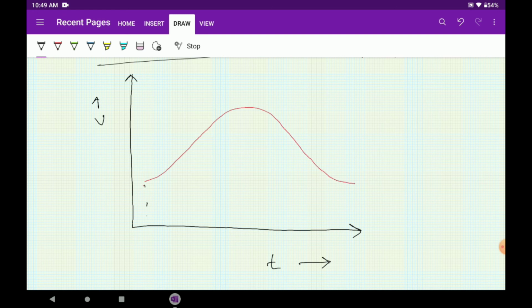Let this point be the t initial and let this point be t final. I'm not going for the part on that side. So what can I do here? I can actually divide this graph into many such time intervals.